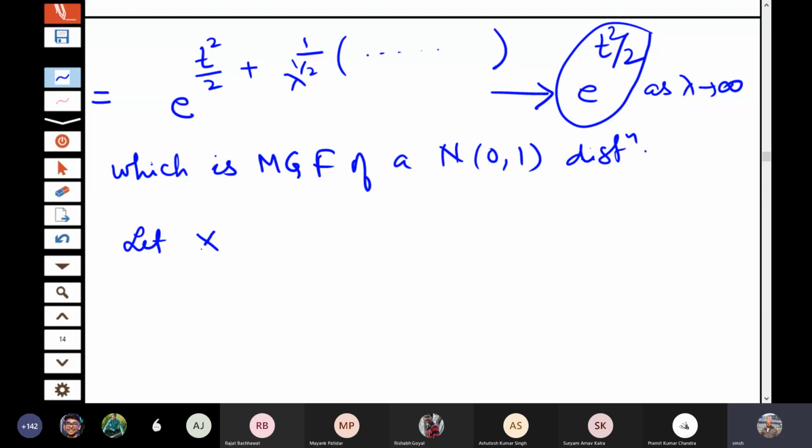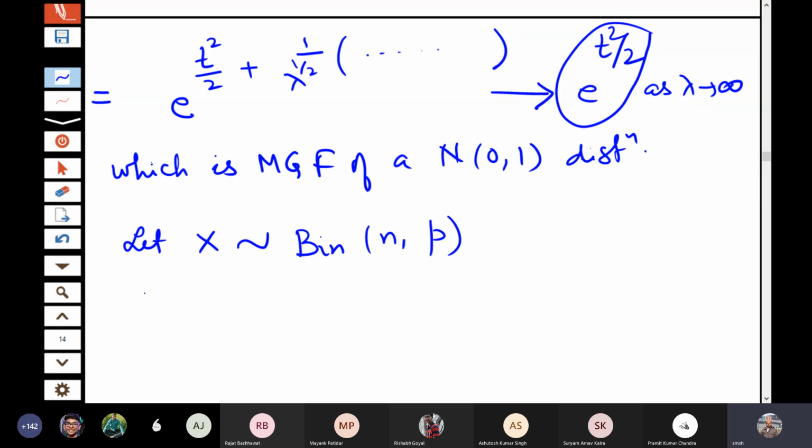Let us consider X follows binomial(n, p). We have seen that as n tends to infinity and p tends to 0, such that np tends to a fixed number, the binomial distribution converges to a Poisson distribution. But we have now seen that as lambda tends to infinity, Poisson converges to normal. So in the binomial distribution, if n becomes too large, that means np, whatever it be, but if np is also becoming very large, then the binomial distribution also converges to the normal distribution.